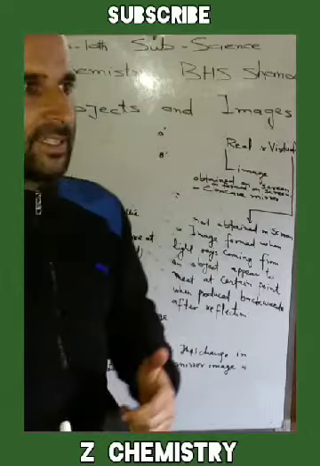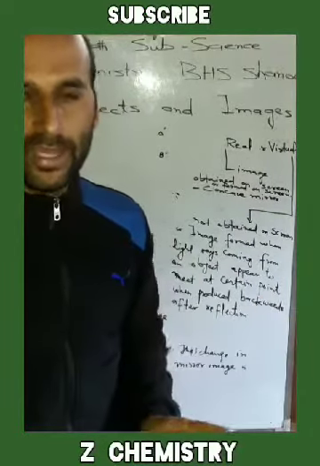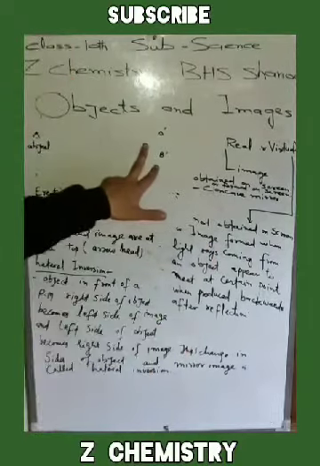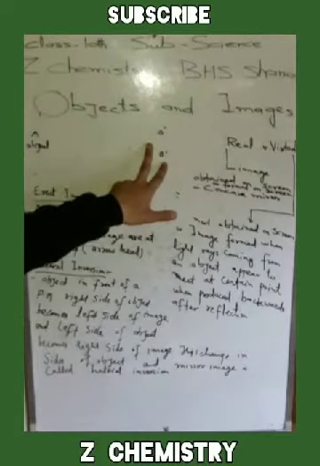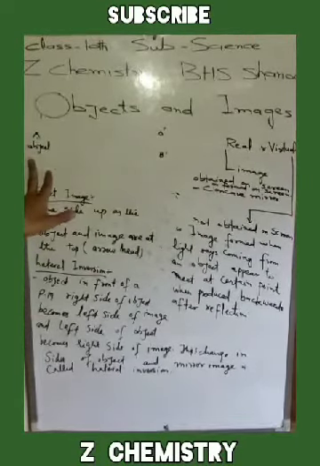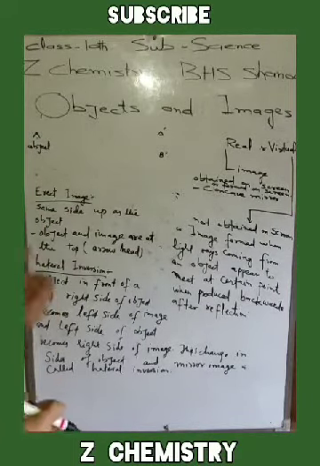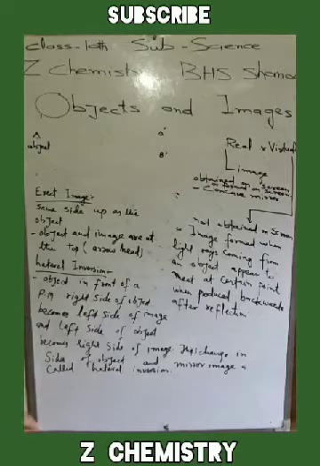As we know, these extended objects are shown by an arrow with its direction towards upside. The position of the image and the position of this object will be the same, or they will be on the same side. Such an image is called an erect image. Then there is another type of image that is called lateral inversion.